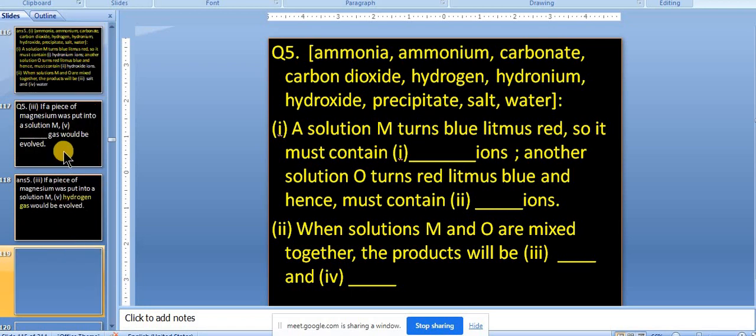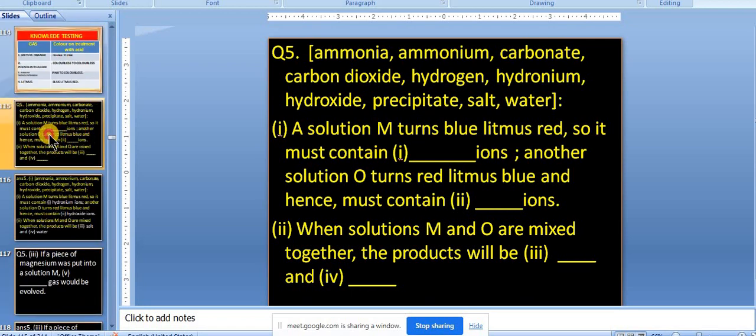Okay. Now we are going to the next question. Please read this question. I will read for you. By that time you can find out the answer. Options are given above. A solution M turns blue litmus red, so it must contain dash ions. Another solution O turns red litmus blue and hence must contain dash ions. First answer you have already written. Hydronium ion is the right answer. And the second also you are writing, I believe. Hydroxide ion is the answer.